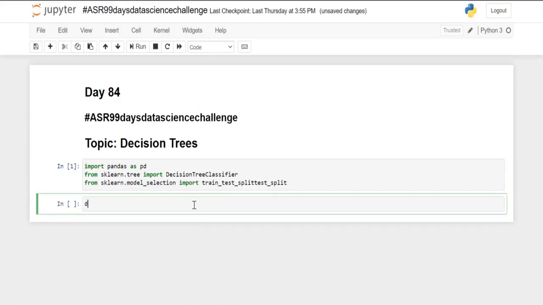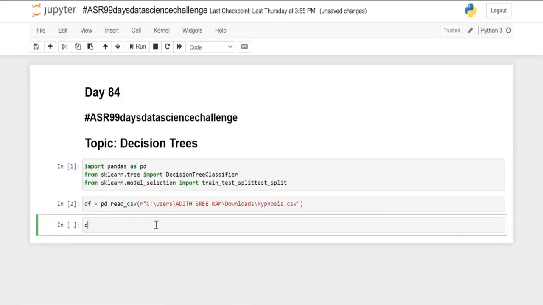Now let's get our data. So df equals pd.read_csv, in which I will pass my file path and my file name, kyphosis.csv.